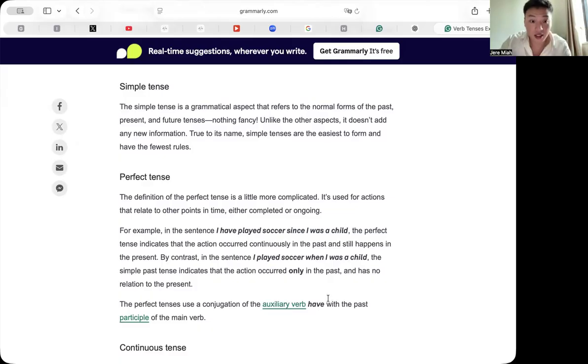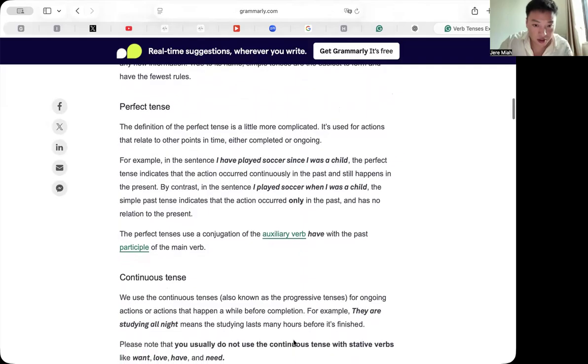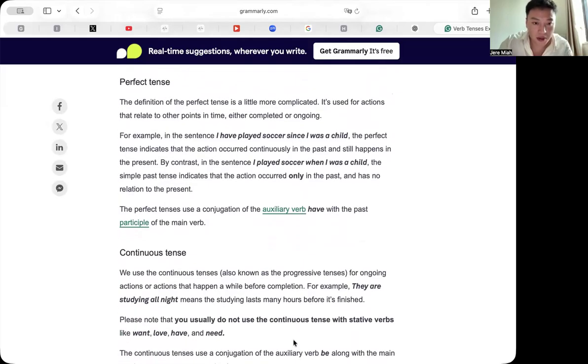That's good. Yeah, it's kind of confusing, but it's kind of fun. The perfect tenses use conjugation. What's that? Yeah, absolutely. It can feel a bit confusing, but it's definitely fun once you get the hang of it. And yep, conjugation basically just means changing the form of a verb to match the tense or the subject. So when we talk about perfect tenses, we're just conjugating verbs in a certain way to show that relationship in time. So you're spot on.